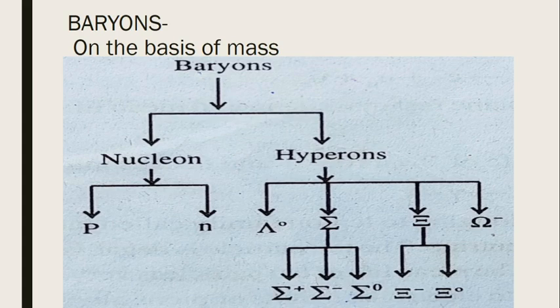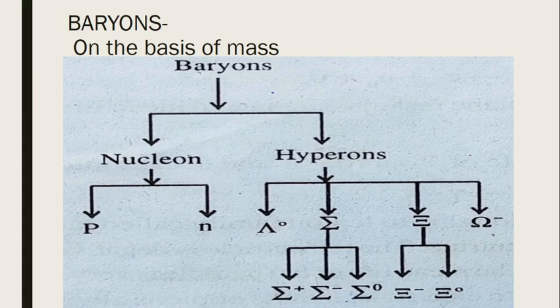Now, on the basis of mass, baryons are classified into nucleons and hyperons. We know that baryons are elementary particles that undergo strong interaction, and they are classified on the basis of mass again.